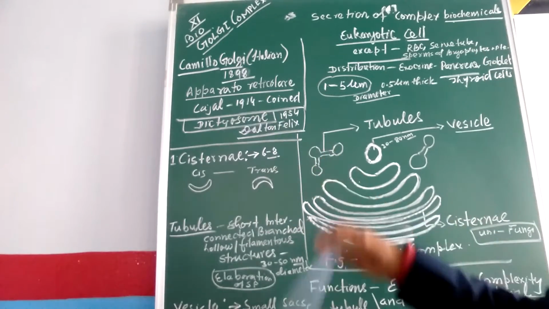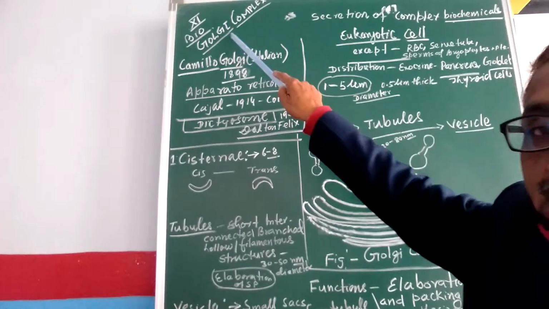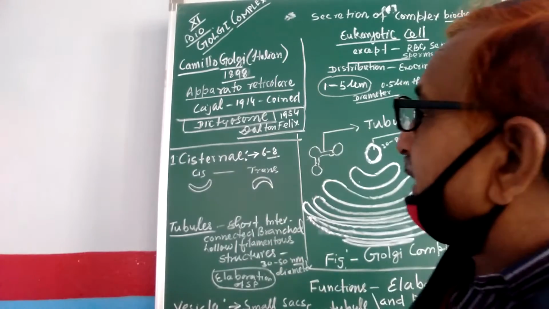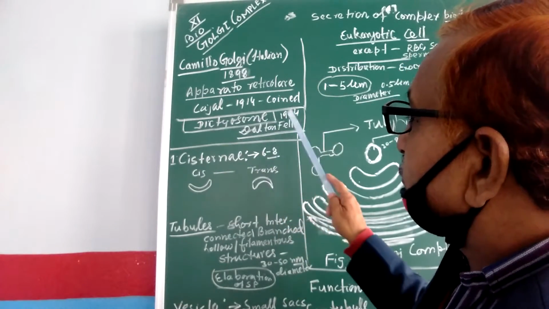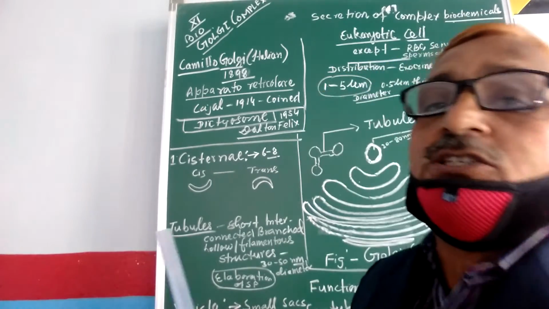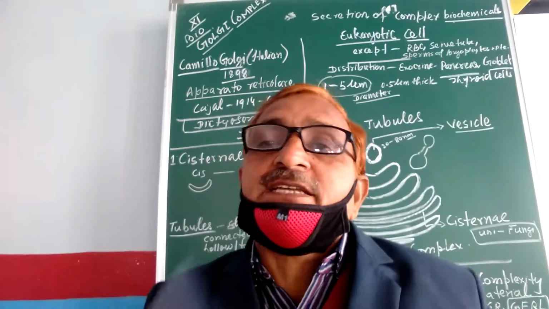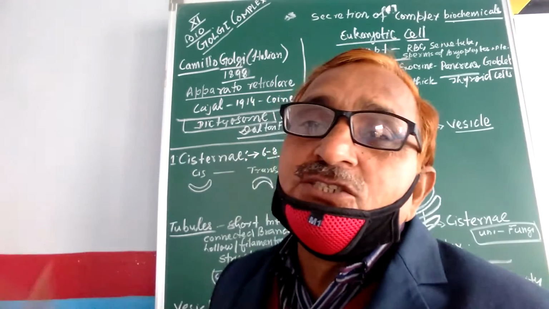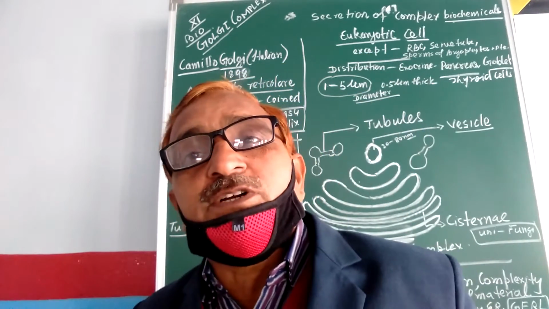Cajal in 1914 coined the term Golgi body, and dictyosome is coined by Dalton and Felix in 1954, as the Golgi apparatus are scattered in case of plant cell. So these are the historical aspects of Golgi body.